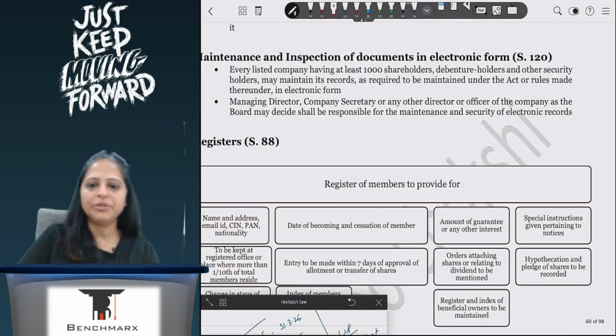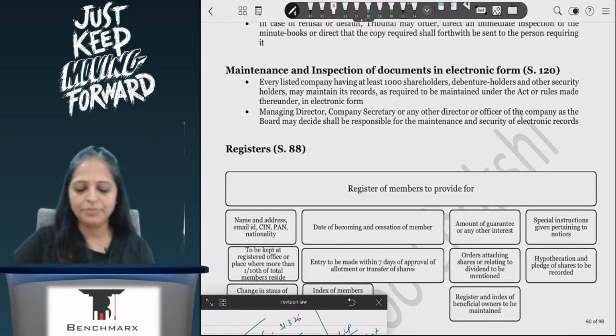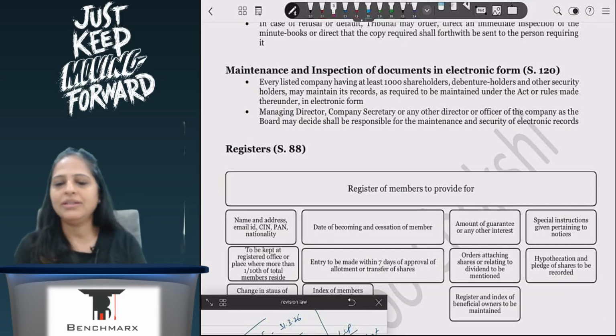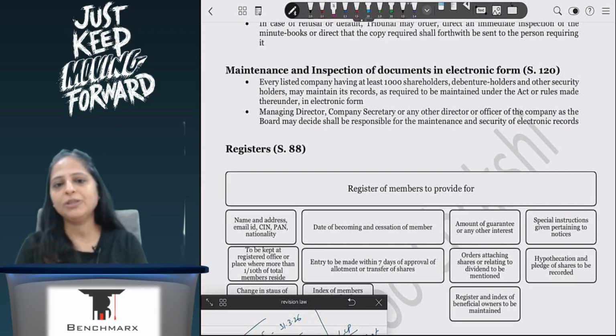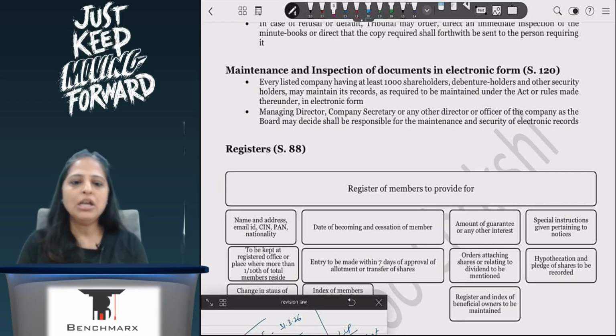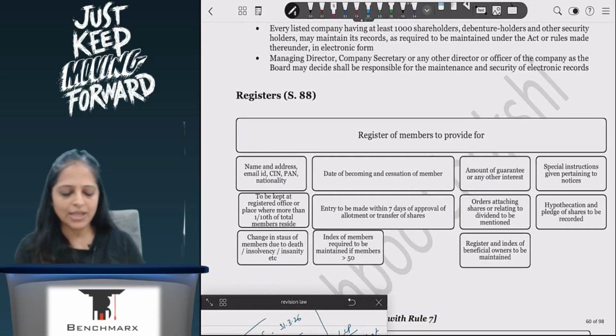Sometimes the documents are required to be maintained in electronic form, especially if you are a company having members more than 1,000. In that case, you will ensure that the server's backup is taken. Servers are in India, and all the data backup has been taken on a regular basis, and it is available in a readable format. You will have to have people who are responsible for maintaining that data and ensuring that the data is properly maintained. So all of that is required for electronic form. Again, not very important.